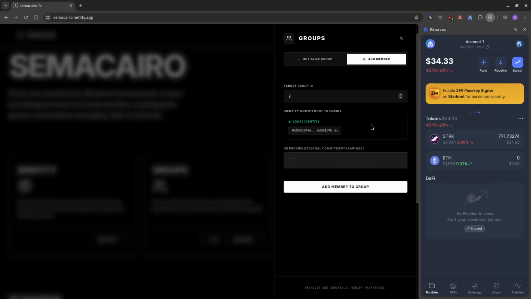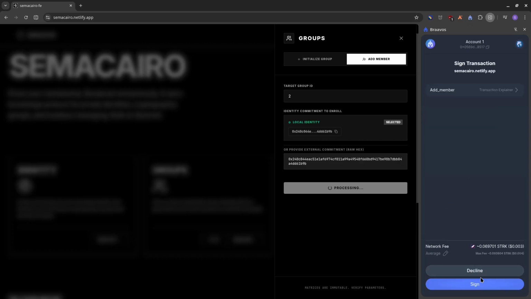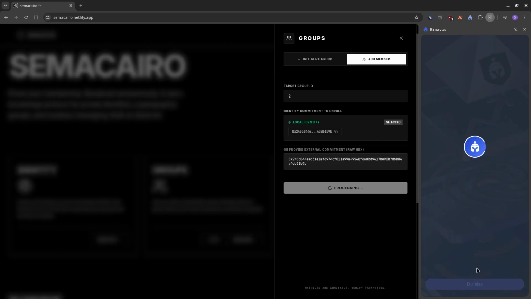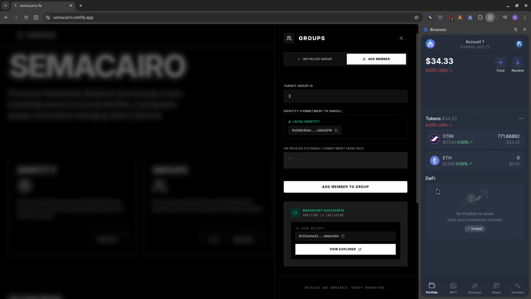I can just choose my identity and then it says add to group and then I sign the transaction. It has been added. For the sake of this demo, I'm going to add another member to this group so we can have 2 members and try to verify a proof that we are part of that group.